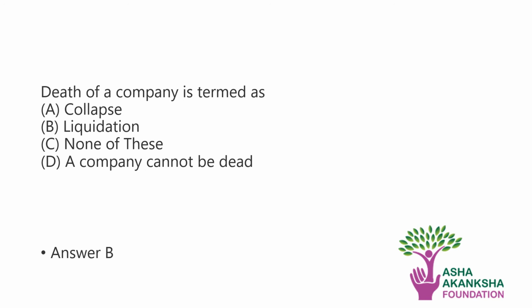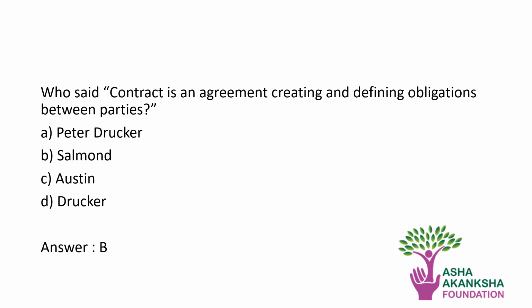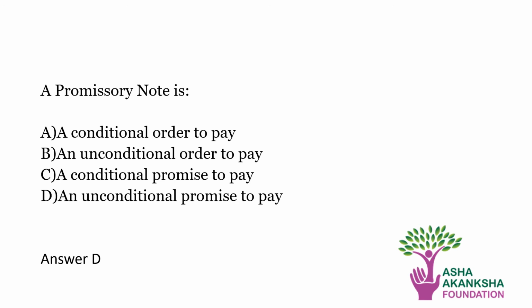The next question, death of a company is termed as. The correct answer is liquidation. Next question, who said contract is an agreement creating and defining obligations between the parties? So the correct answer is Salmond. The next question, a promissory note is. The correct answer is an unconditional promise to pay.